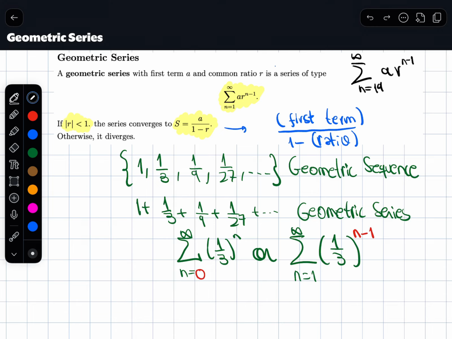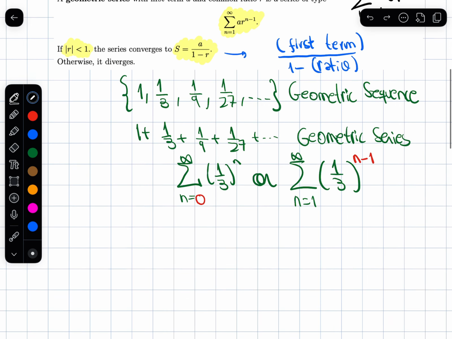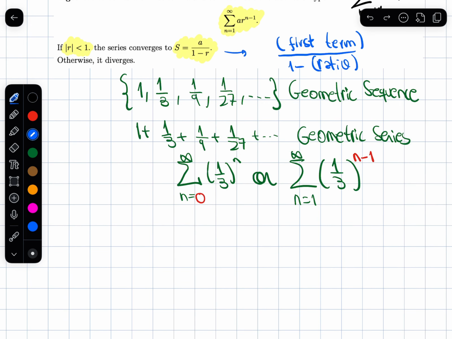So let me give you a proof of this formula. I really like this proof. I think it's pretty clever. So let's write the sequence of partial sums. Sn will be a1 plus a2 plus a3 plus all the way to an, right? So that's what the sequence of partial sums is, a finite sum.